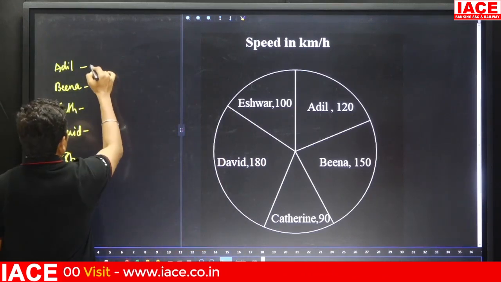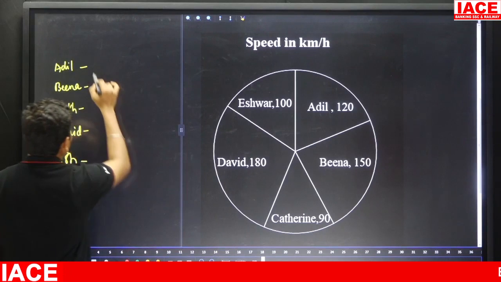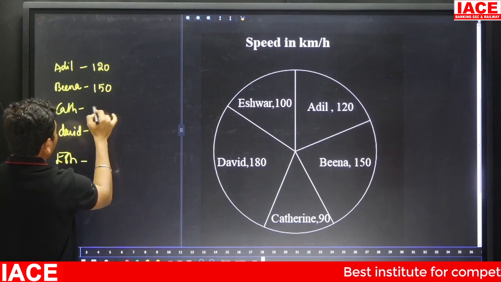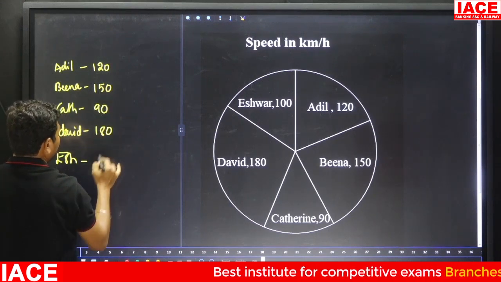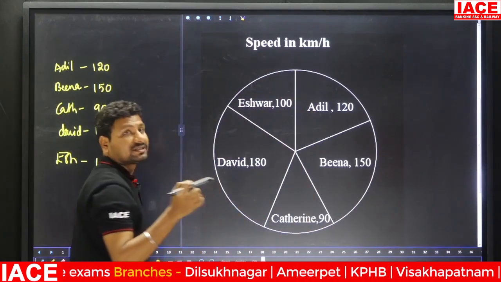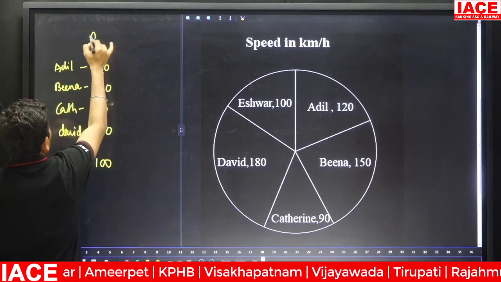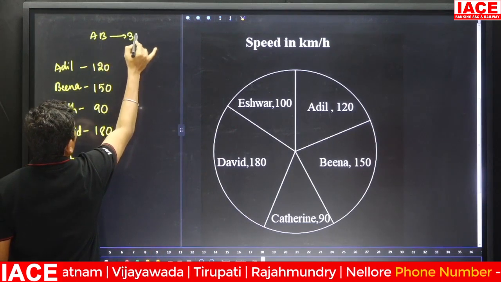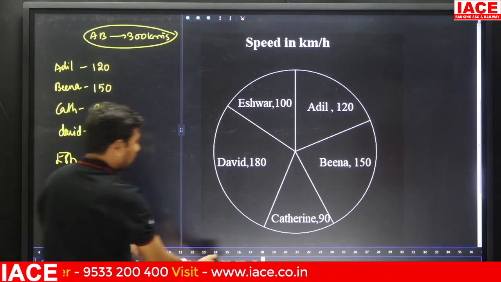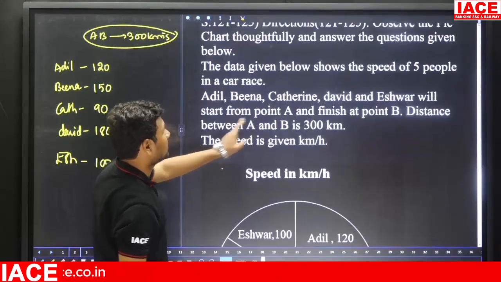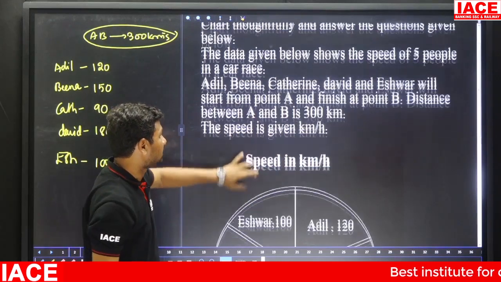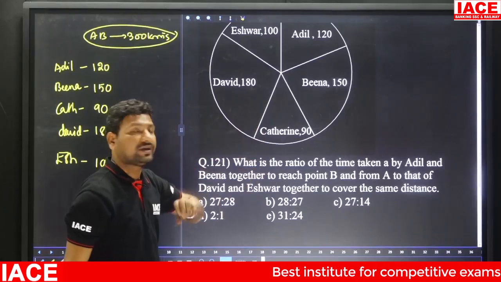Here the speeds we can write: 120 kilometer per hour, 150 kilometer per hour, 90 kilometer per hour, 180 kilometer per hour, 100 kilometer per hour. Speed in kmph is clearly mentioned, and each person is going to cover 300 kilometers from A to B. Now based on this we have to solve the question.